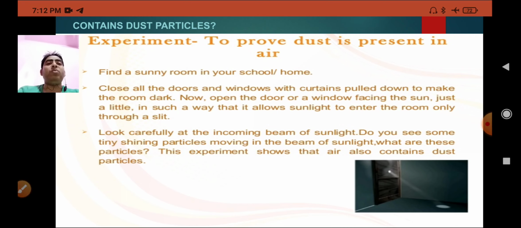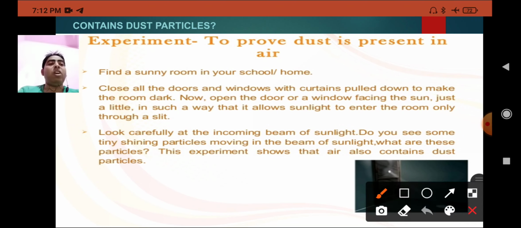Find a sunny room in your school or home and close all the doors and windows, with curtains pulled down to make the room dark. The room should be dark. Now open the door or a window facing the sun just a little, in such a way that it allows sunlight in.